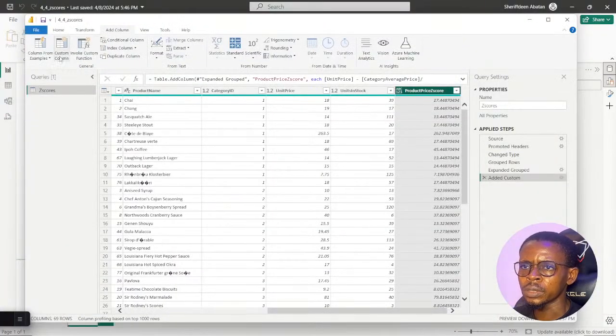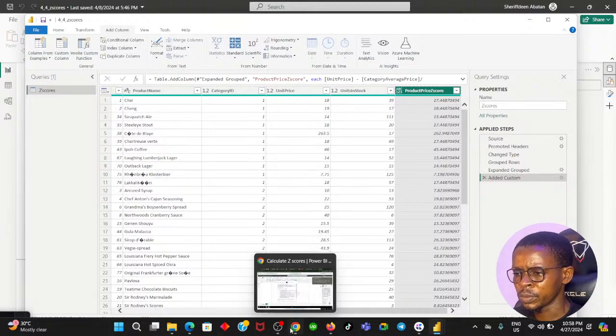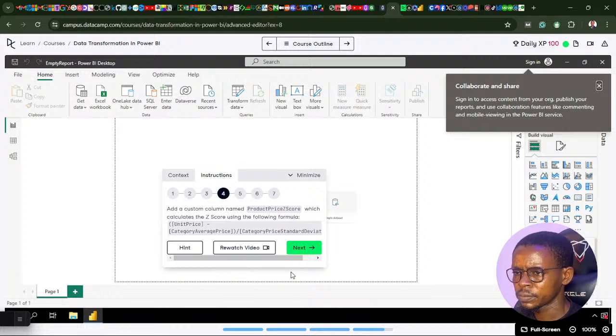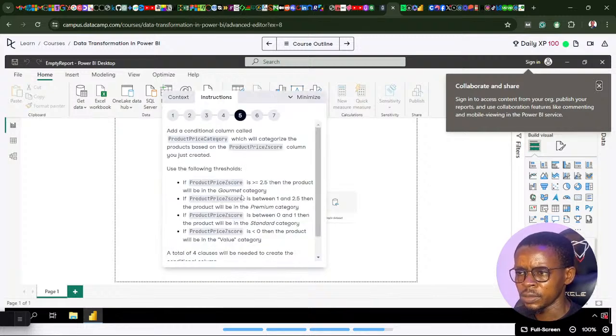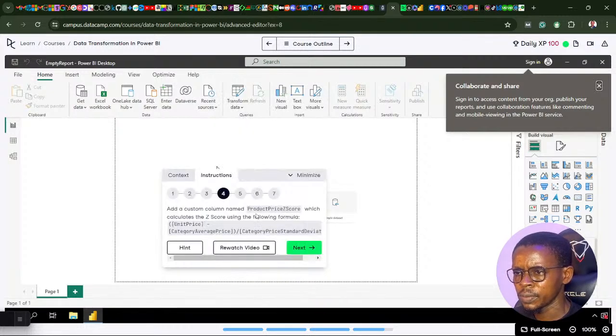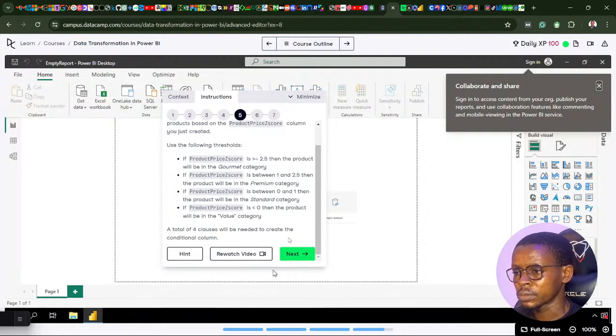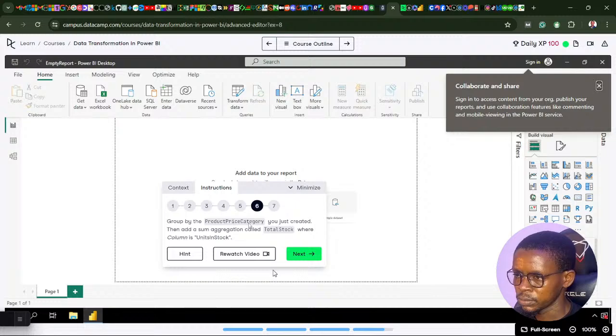Conditional custom column. Is it the same thing as custom column? I think it's the same thing as custom column, definitely. This one says add a custom column. This one says add a conditional column called product price category, which will categorize the products based on the product price score column we just created. Okay, let's give it a shot.